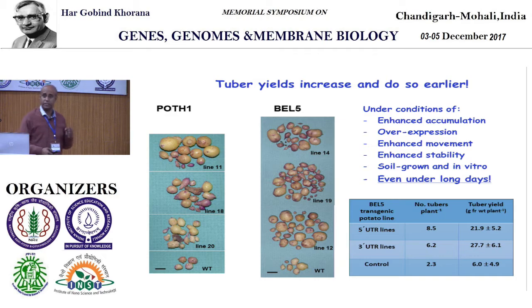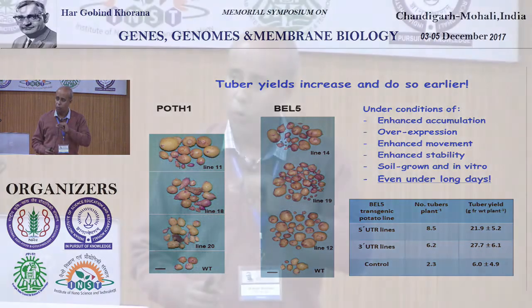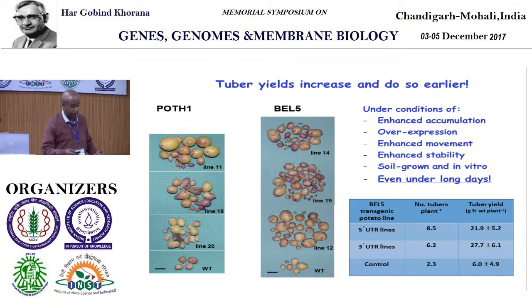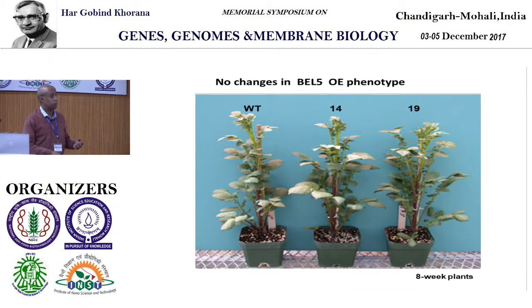We overexpressed this BEL5 in potato, and what we see is that the plant makes more tubers. That's the message. When we overexpress BEL5 in potato, the plant makes twice the number of tubers. Tuber shapes and sizes we are not worried about. We see more numbers and more fresh weight as well. The plants look pretty normal compared with the wild type, so there was no concern from our side. We knew that if you overexpress it, it makes more tubers.